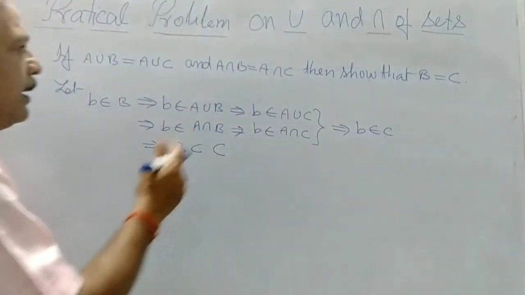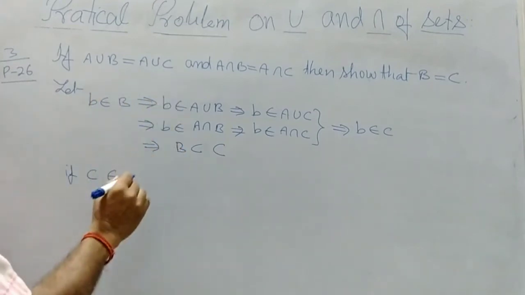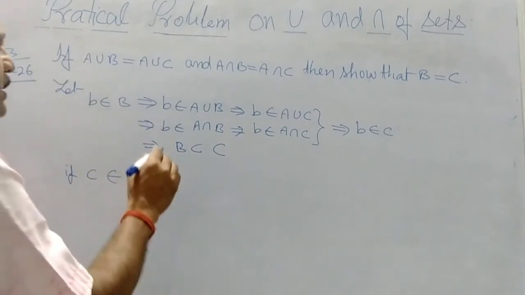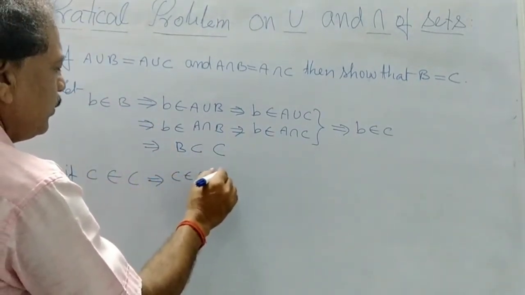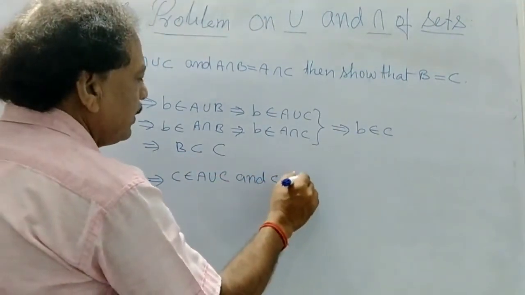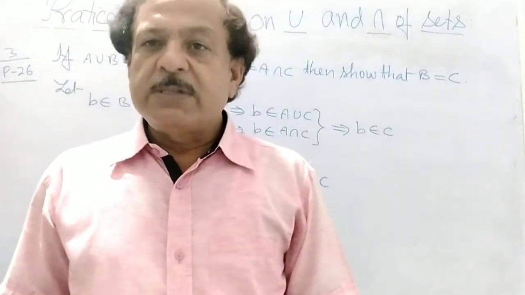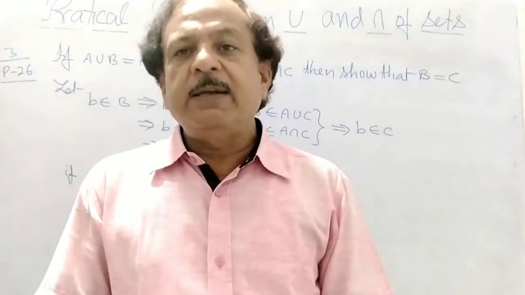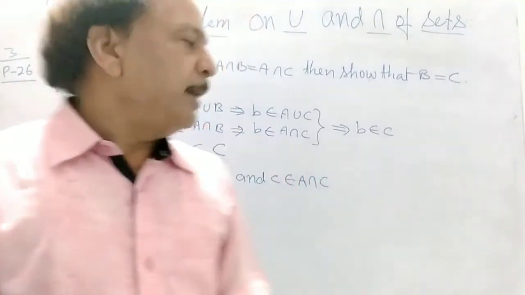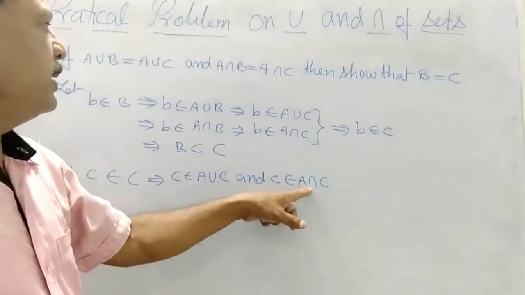In the same way, we can write here: if C belongs to C, then C belongs to A union C, and C belongs to A intersection C. A union C means all those elements which are in A and which are in C, and A intersection C means all those elements which are common in A and C. It means that C belongs to C. It is given that C belongs to A union C and C belongs to A intersection C.